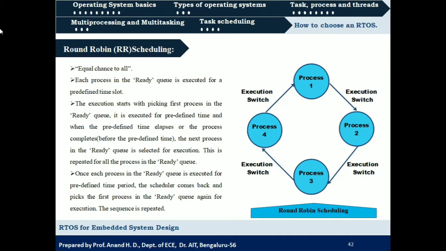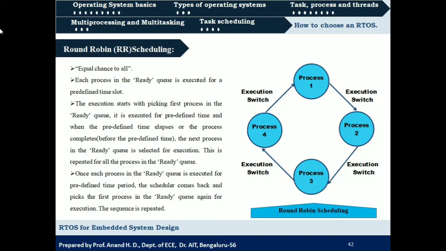Okay, once each process in the ready queue has been executed for a predefined time slot, the scheduler is going to come back to the first process in the ready queue and schedule it again to execute, and then this repeats, unless all the processes in the ready queue complete their execution.